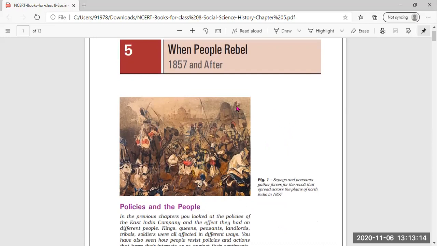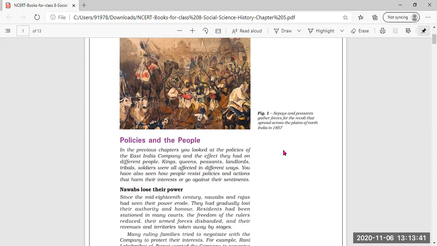Everybody was against the Britishers and opposed their very harsh policies, which did not treat Indians and Britishers equally. That is why people rebelled against the East India Company. Now, policies and the people.